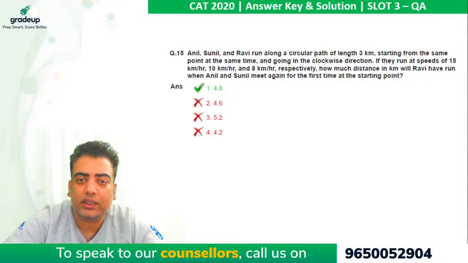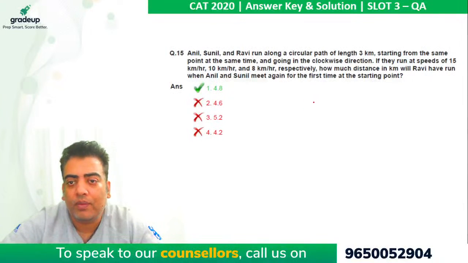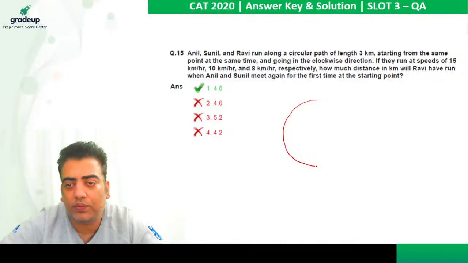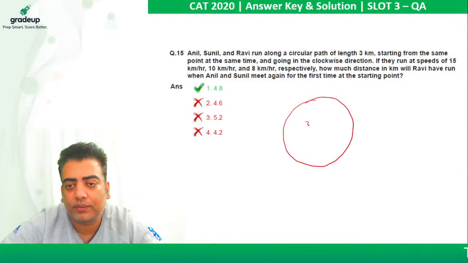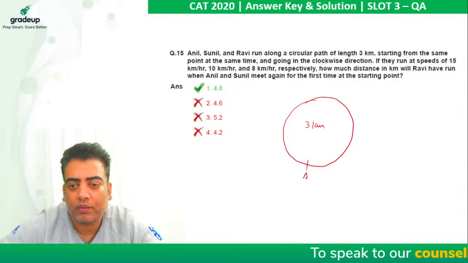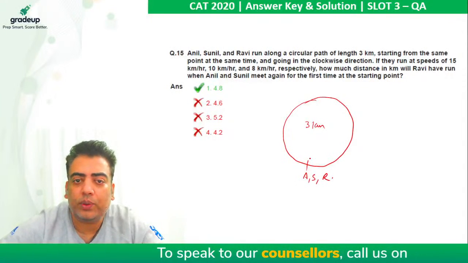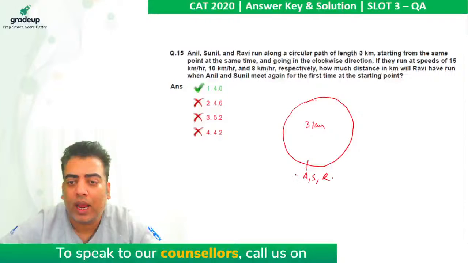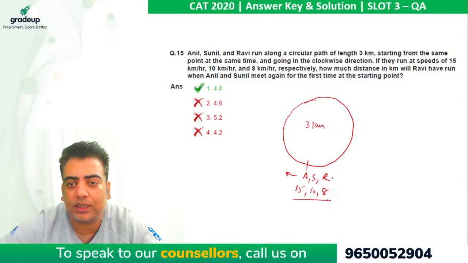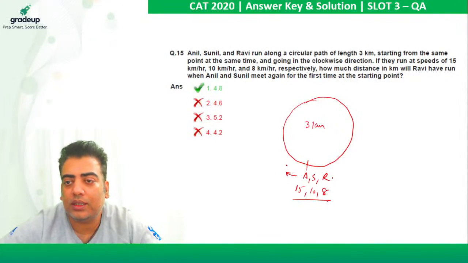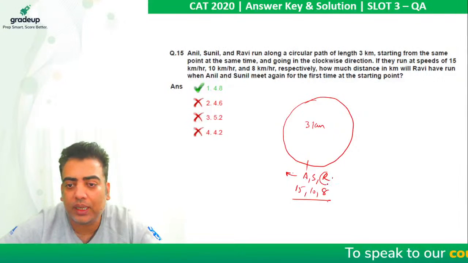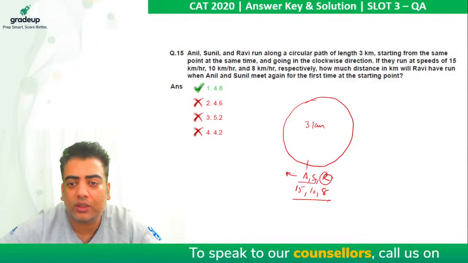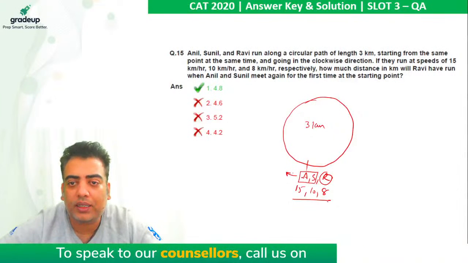In the 15th, it says Anil, Sunil and Ravi run along a circular path of length 3 km, starting from the same point at the same time, and all are going in the clockwise direction. If they run at speeds of 15, 10 and 8 km per hour respectively, how much distance in kilometers will Ravi have run when Anil and Sunil meet again for the first time at the starting point?